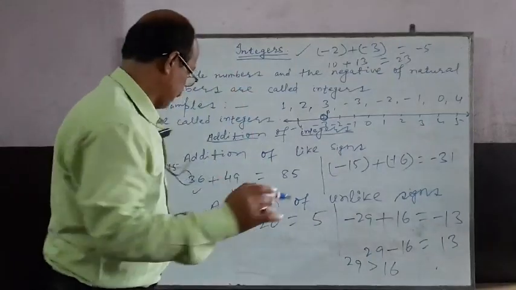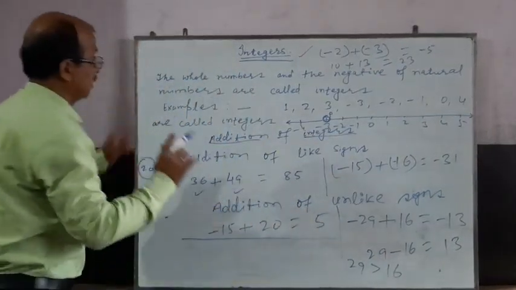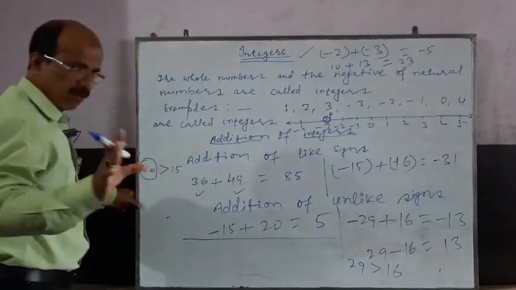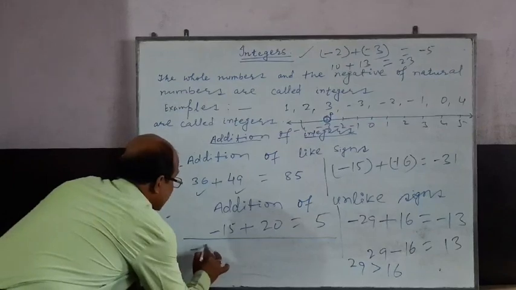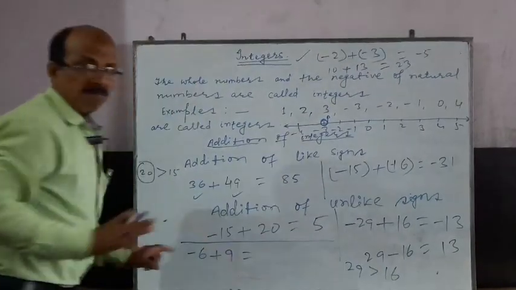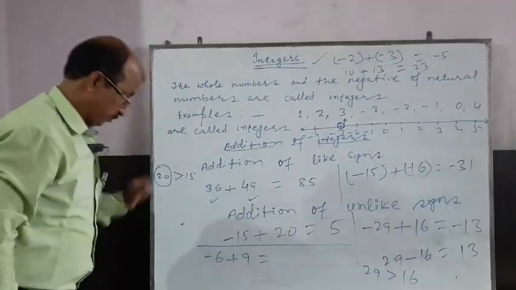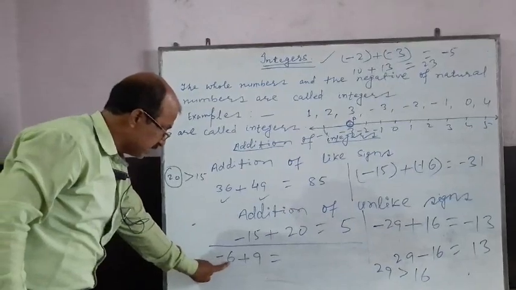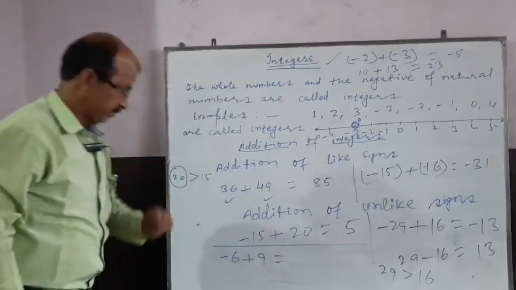Take an example again. I am telling you an example, student. Very good example. Look here. Minus 6 plus 9. Minus 6 plus 9, okay? 6 is smaller than 9.